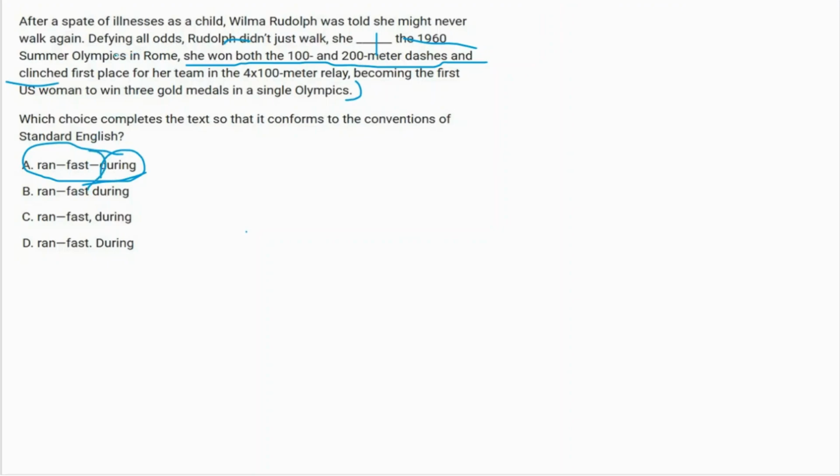Let's see. Defying all odds, Rudolph didn't just walk, she ran fast. Okay, let's end this sentence here and start another sentence. During the 1960 Summer Olympics in Rome, she won the blah blah blah. Perfect. It makes sense. So I hope you get what I said. That means she ran fast. This is where the sentence ends, and with this during another sentence starts and ends here. That's all we need to do.